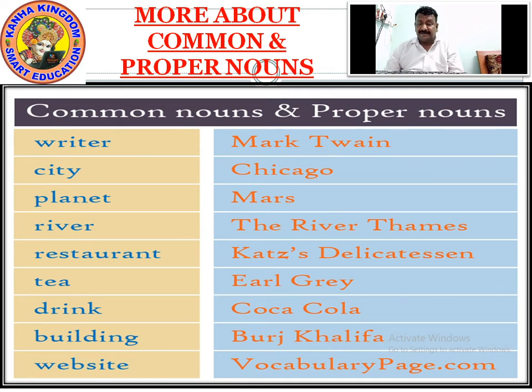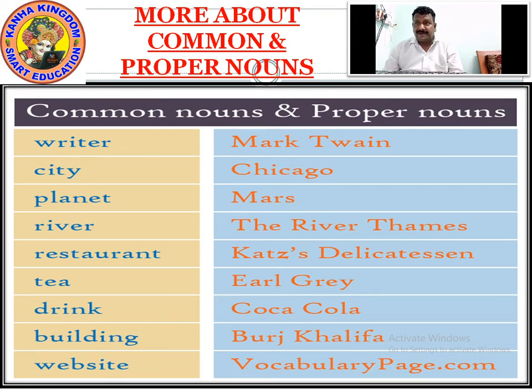So river is a common name. When you talk about the river Thames, it's a particular river, so it's a proper noun. Like the rivers which we have, Ganga, Yamuna in India, in the same way we have river Thames abroad.